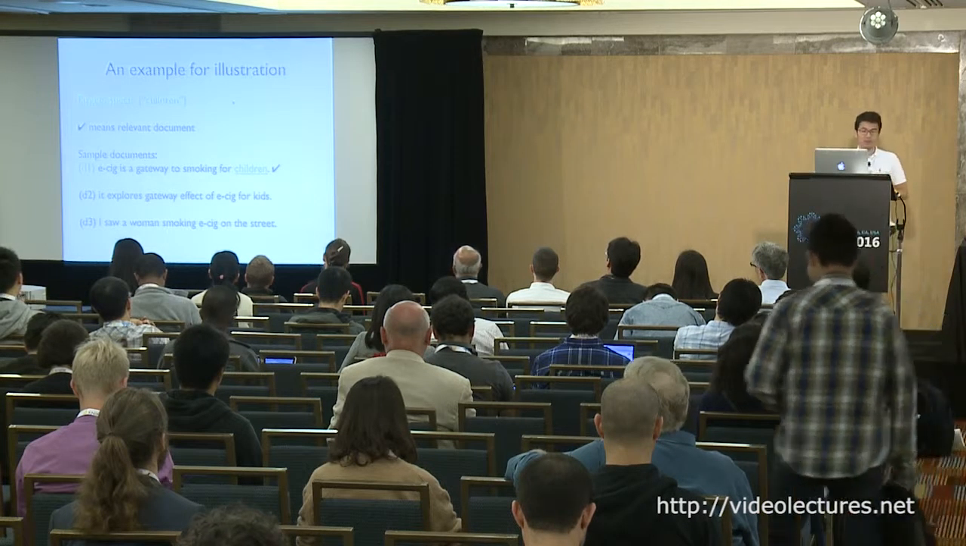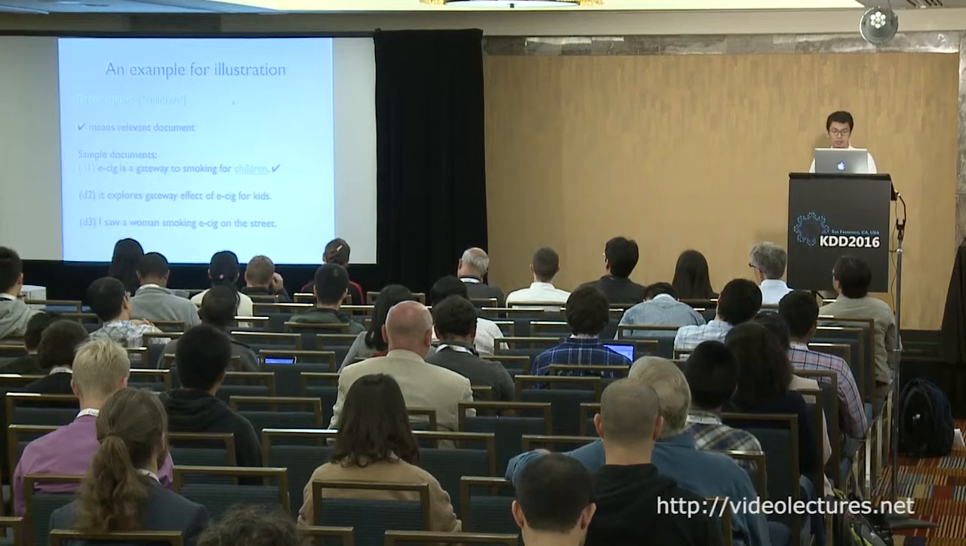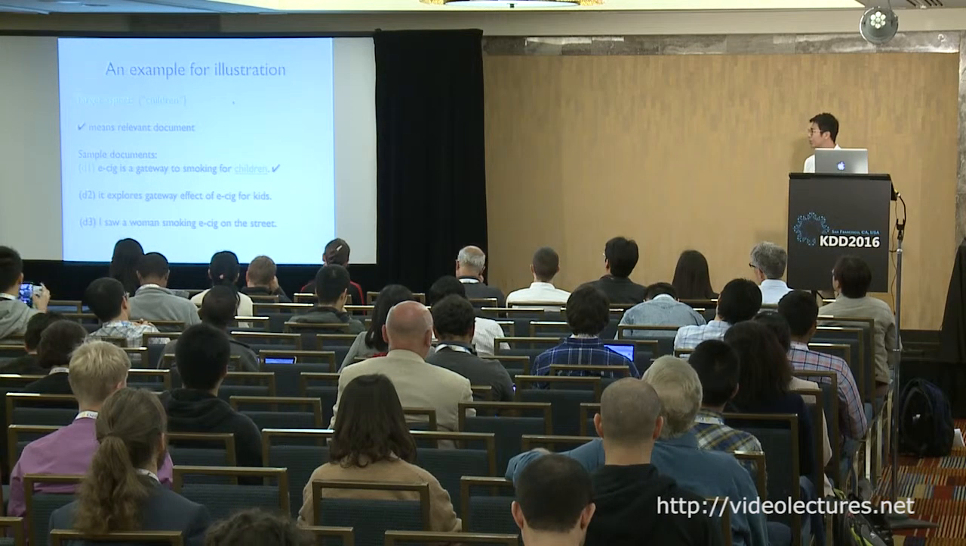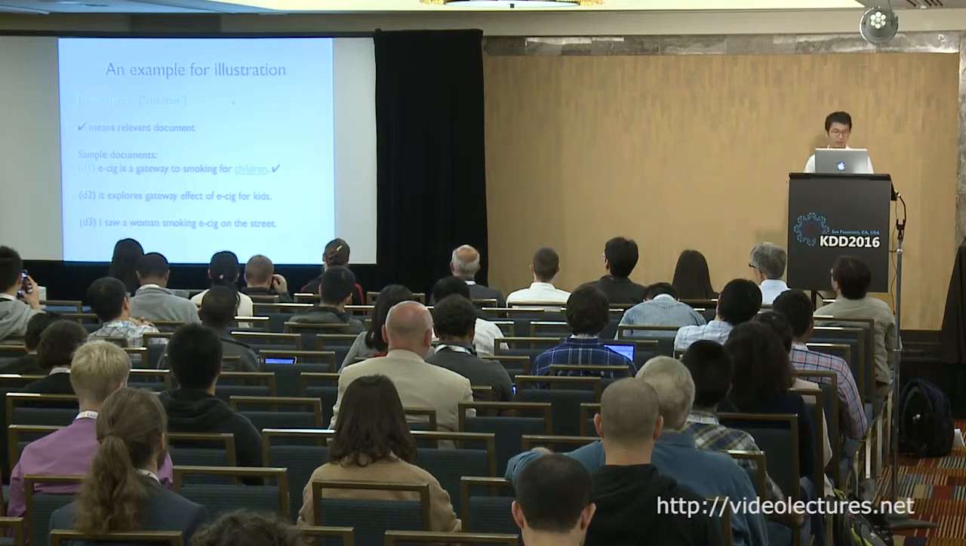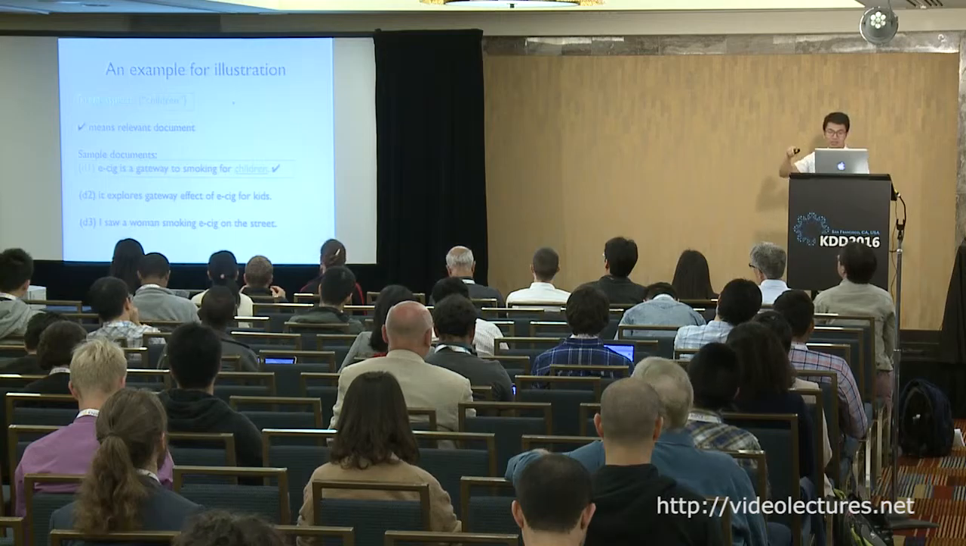Let me give you an example to help understanding. We still use the targeted aspect, children. And as we have the keyword children, there are 3 sentences. At the very beginning, we know that document 1 is relevant, so we give it a tick.